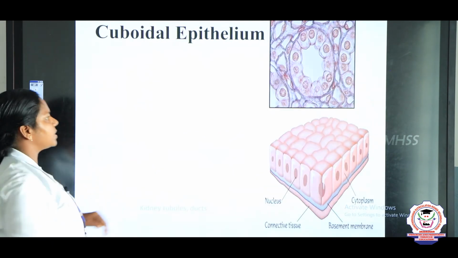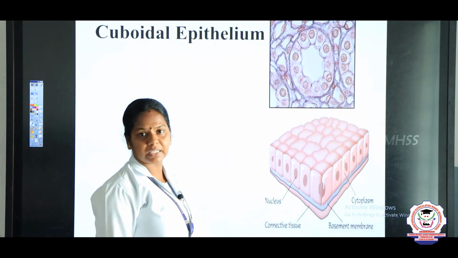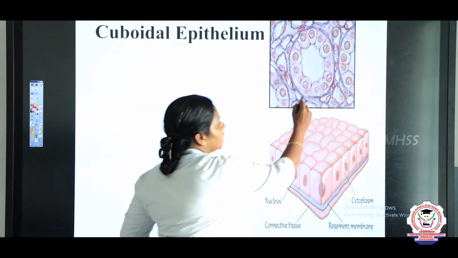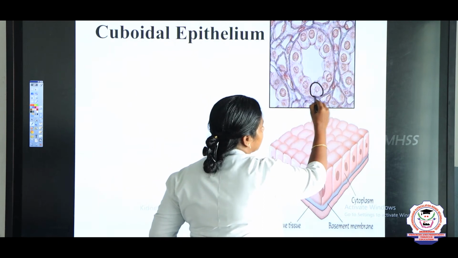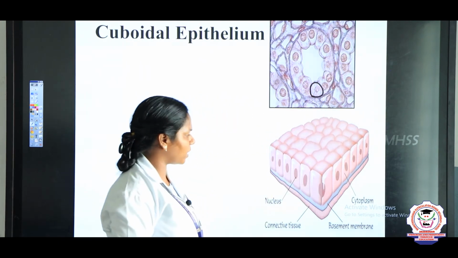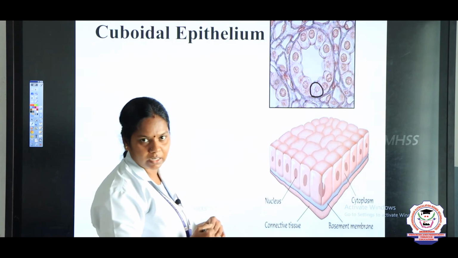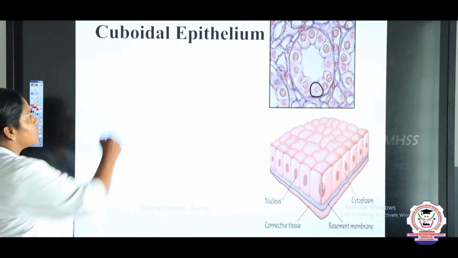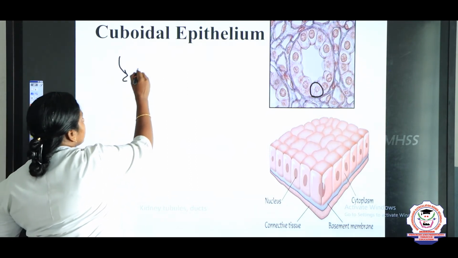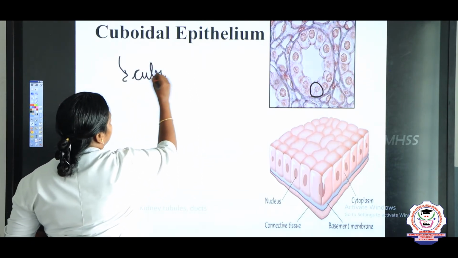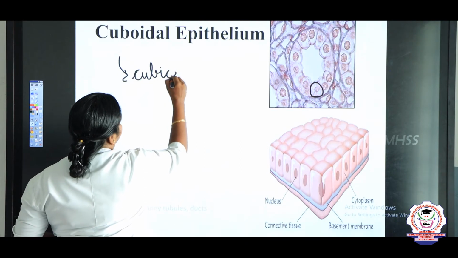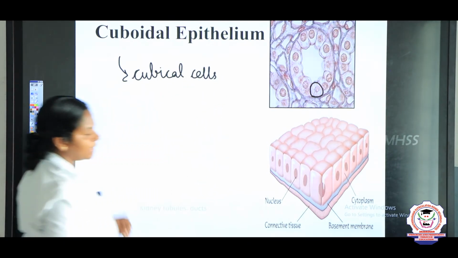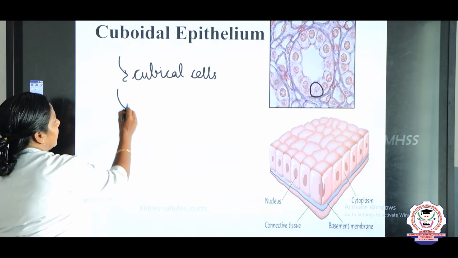So next we are going to see the cuboidal epithelium. This is the microscopical image of the cuboidal epithelium, children. You see it is arranged like this, right? What is the shape? It is cubical. So hence it is named a cuboidal epithelium. They are cubical cells, and they are also arranged in a single layer.